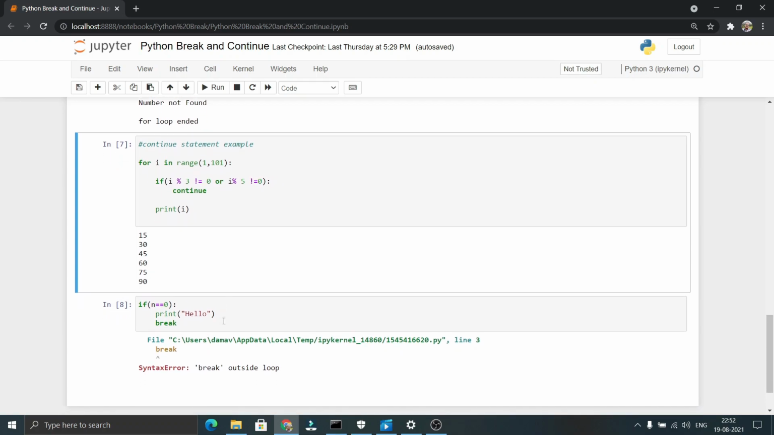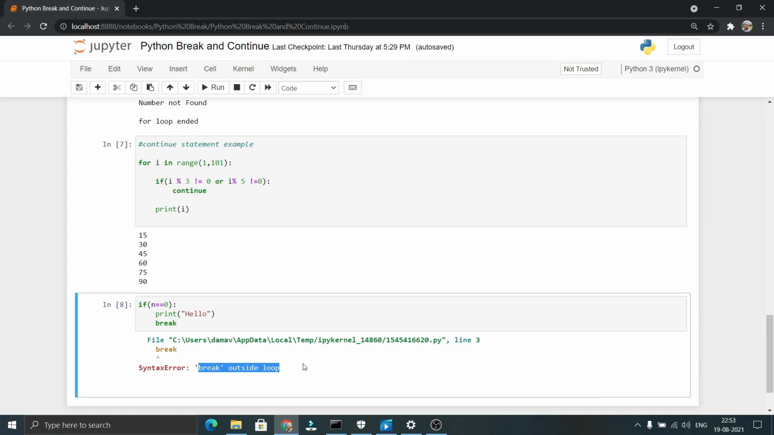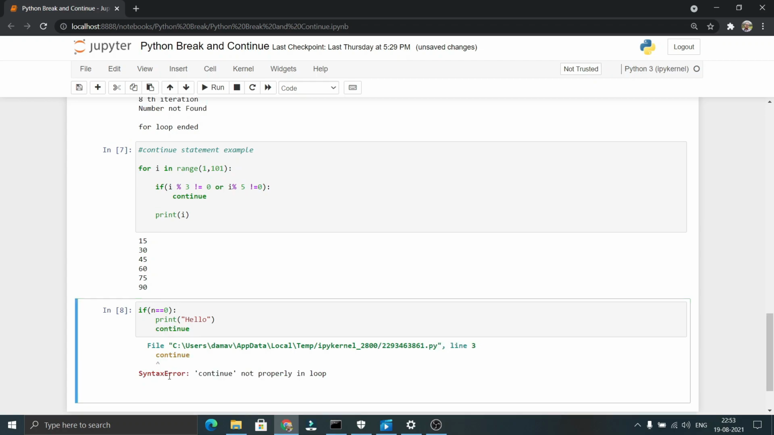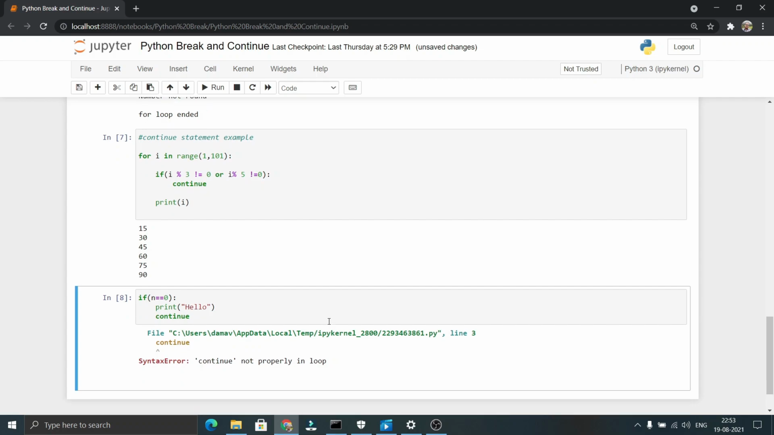As discussed, we cannot use the break statement other than in looping statements. Here we have used the break statement in combination with if. So it raised an error, break outside the loop. Now let us see with the continue statement also. You can see here it printed the error, continue not properly used in loop. From this we can understand that break and continue statements can only be used in loops. If we use them outside the loop, it will simply throw an error to the user. That is what we have seen here.